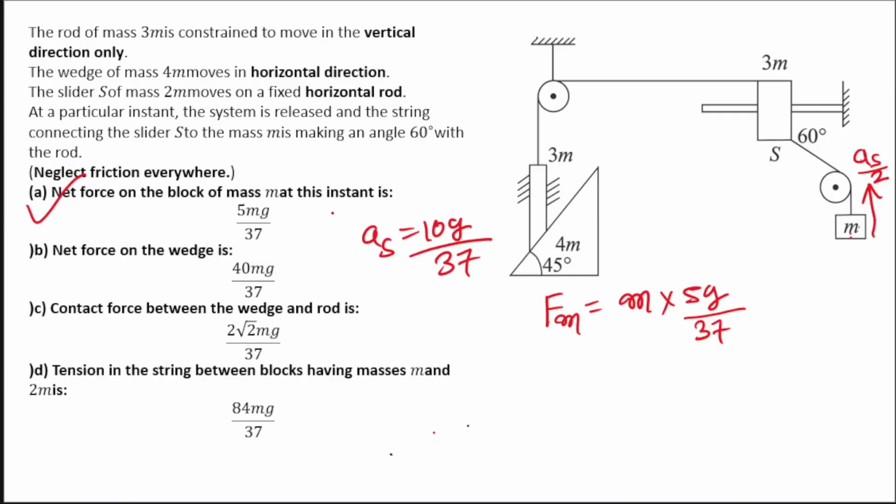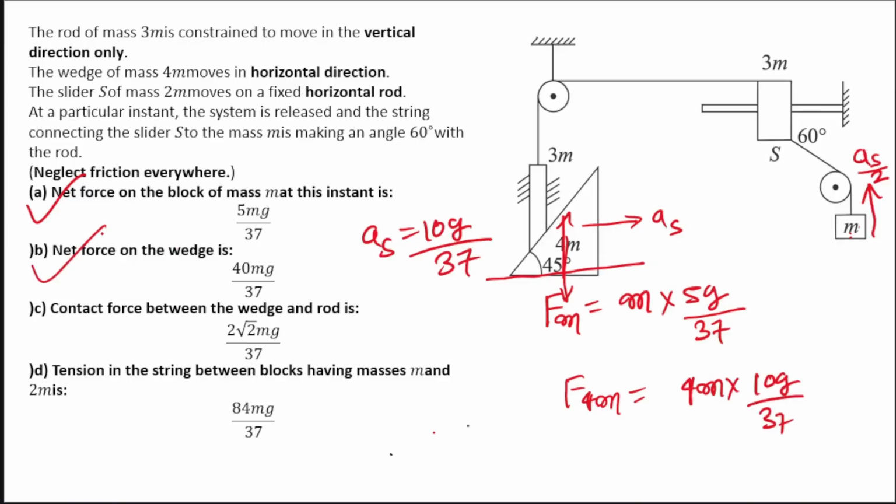Net force on the wedge. Now for the wedge also, you see, here in the vertical direction there is no force on this, right? Because everything is balanced, because it is not moving in the vertical sense. Horizontally it was moving with acceleration AS. Again what will the net force be? On 4m mass. Mass into acceleration, right? So 4m into AS, right? So that is 10g by 37. So 40 mg by 37. Yeah. That is also correct.